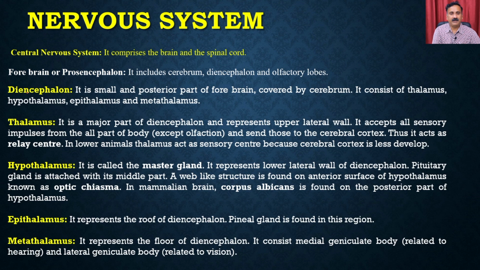Then we have the second component, which is called the diencephalon. It is small, the posterior part of the forebrain covered by the cerebrum. It consists of the thalamus, hypothalamus, epithalamus and the metathalamus. The thalamus is the major part of the diencephalon and represents the upper lateral wall.